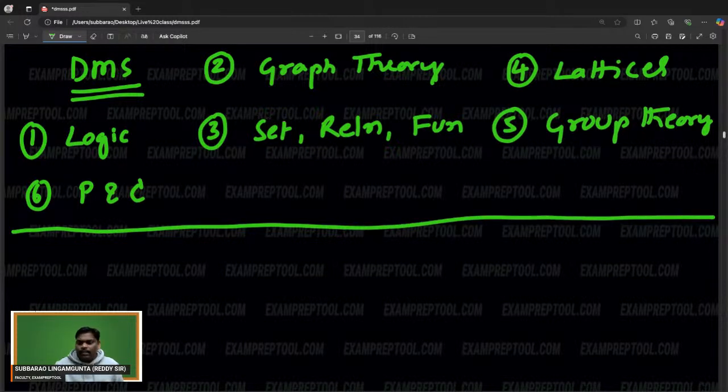Discrete mathematics. First topic is logic. Second topic is going to be graph theory. Third one is sets, relations, functions. Fourth one is lattices. Fifth one is group theory. Sixth one is permutations and combinations.